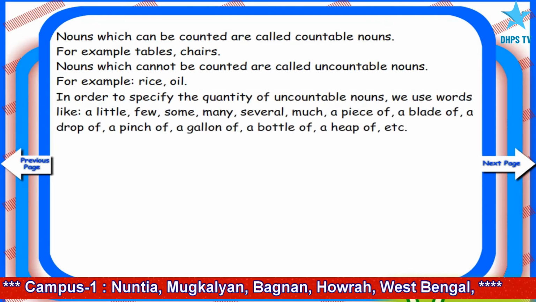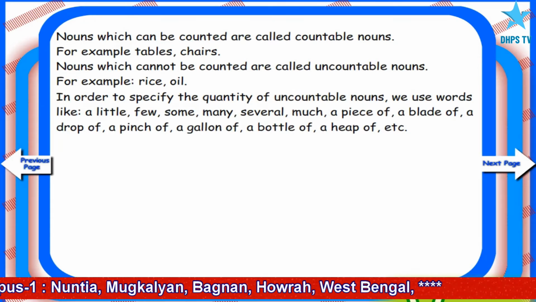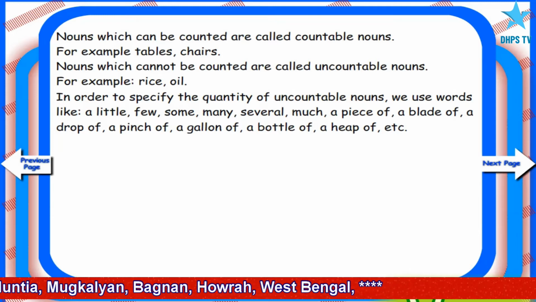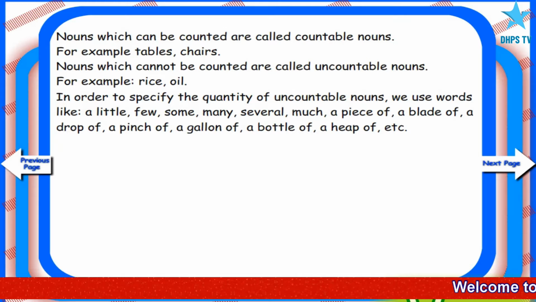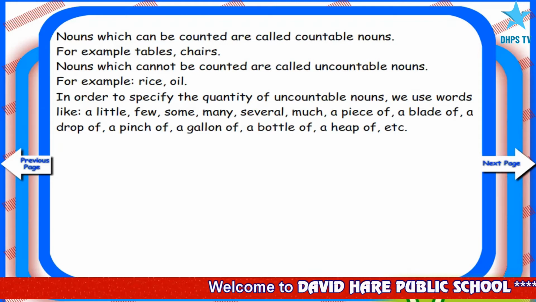In order to specify the quantity of uncountable nouns, we use words like a little, few, some, many, several, much, a piece of, a blade of, a drop of, a pinch of, a gallon of, a bottle of, a heap of, etc.